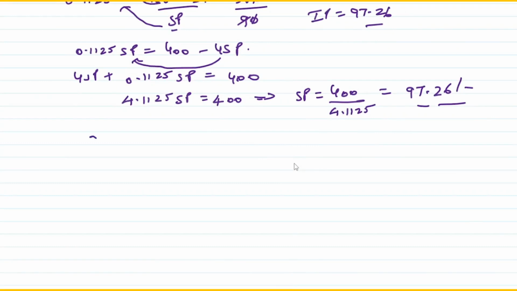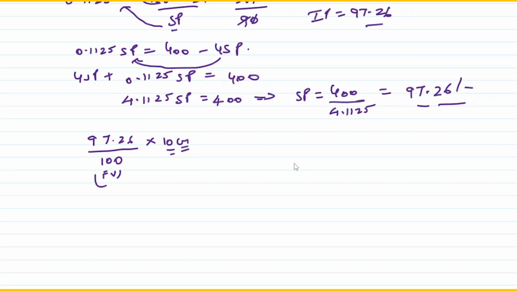So 97.26 is the value that I have. Now this 97.26 is on rupees 100 face value. But the value that I need to calculate will be in crores. So I have to calculate in terms of 10 crores, because 10 crores is the face value.